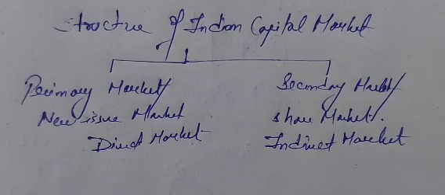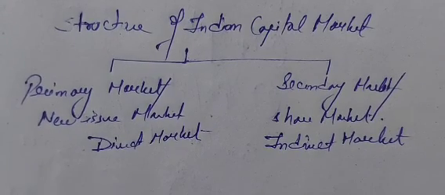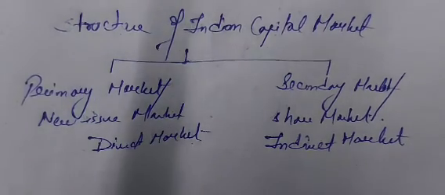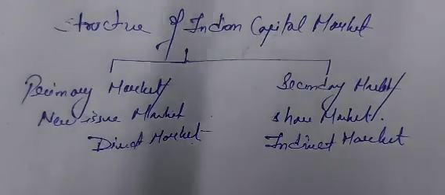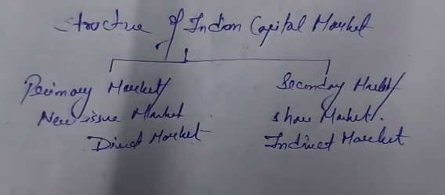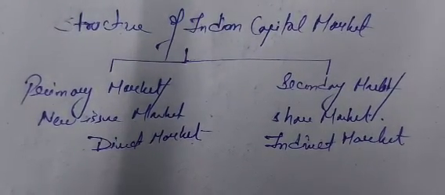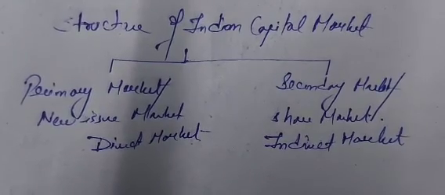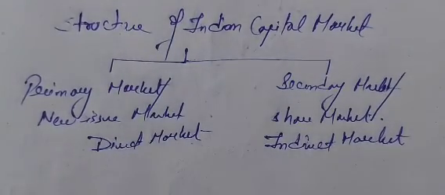So the structure of the Indian capital market is divided into two parts. One is the primary market, one is the secondary market. Right? Now we'll talk about the difference between the primary market and the secondary market. We have already known the first difference. The first difference is what?